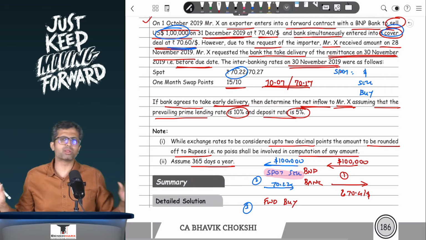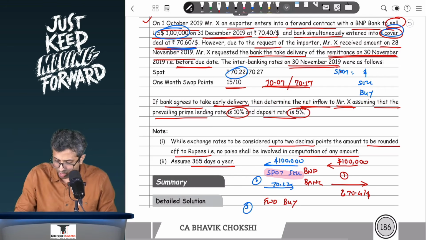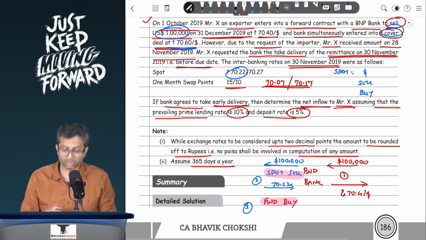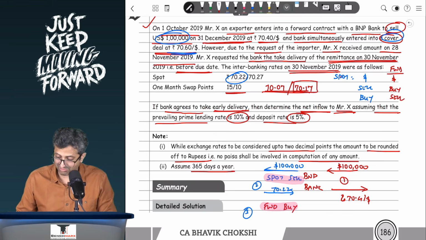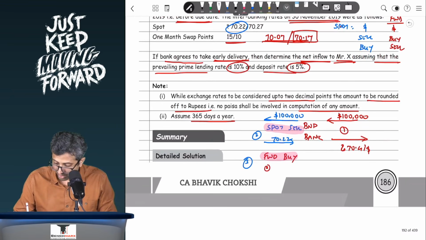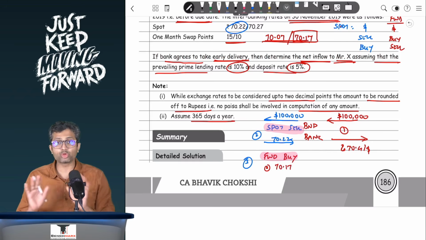However, a simplified approach would always be that if there is a spot sell over here, there will always be a forward buy. Now this is a forward buy, which means in the forward market, well, base currency is a dollar. As BNP Bank, I would want to buy the dollar. So the dealer in the interbank market would want to sell, and hence the transaction will happen at the ask rate, that is 70.17. So this is forward buy at 70.17. So this is your step number 1, where you're preparing the chart.